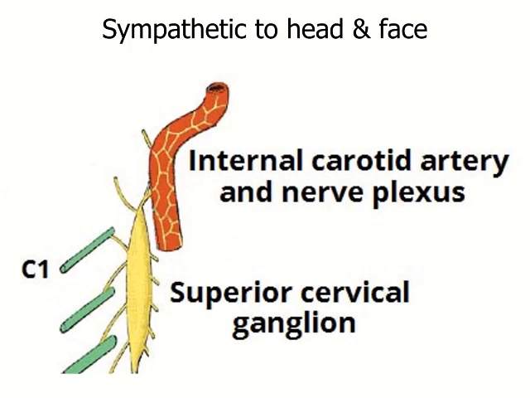Sympathetic nerves to the head and the face area are borrowed from the superior cervical ganglion in the neck, and the sympathetic nerve fibers jump onto the internal carotid artery from the superior cervical ganglion and pass through the internal carotid artery, and then get distributed to the structures in the region of the head and the face.